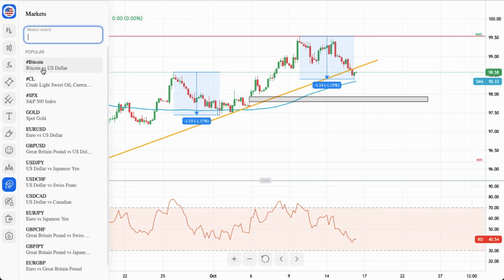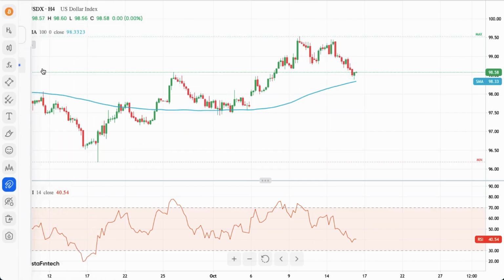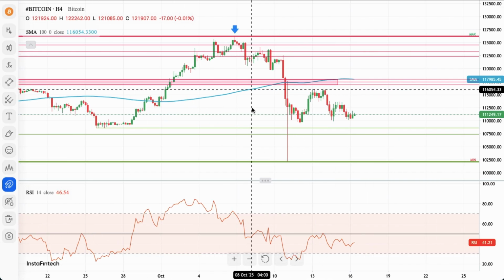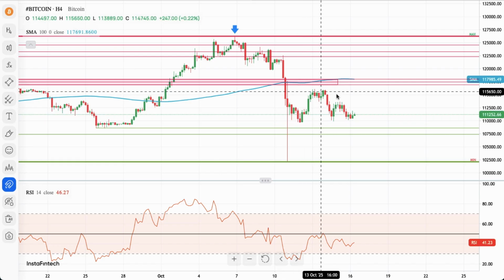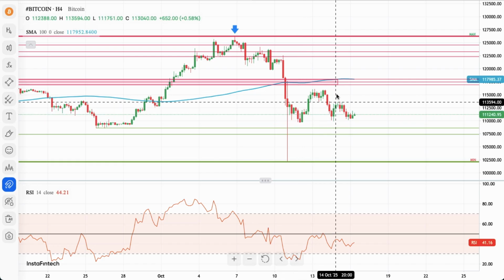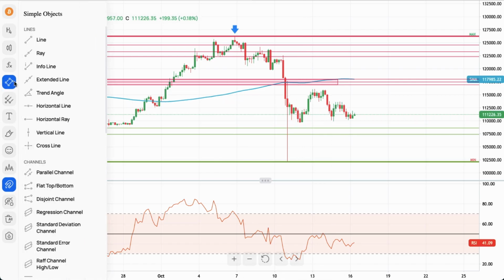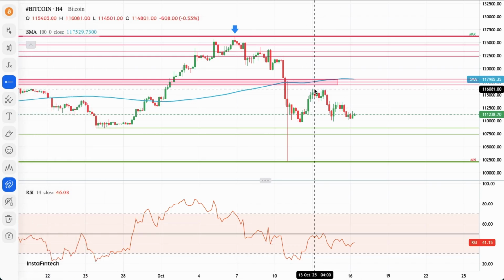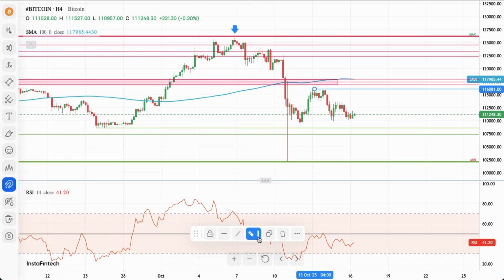And last but not least, we got two majors, US dollar index and the Bitcoin, because they are all connected. Now, if you take a look at the Bitcoin, you can see that Bitcoin is doing nothing. Bitcoin is doing sideways movement. We have established an internal range, and we are waiting for this internal range to be violated. 116,801 is the technical resistance,